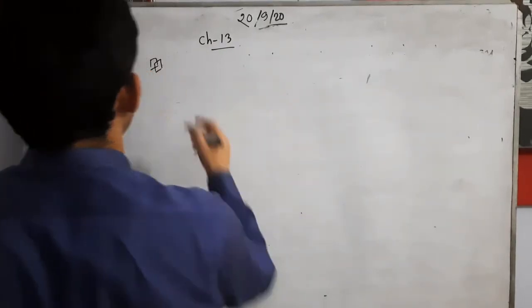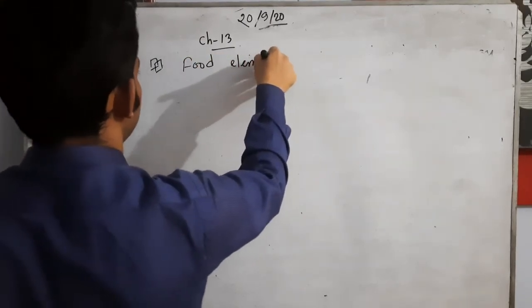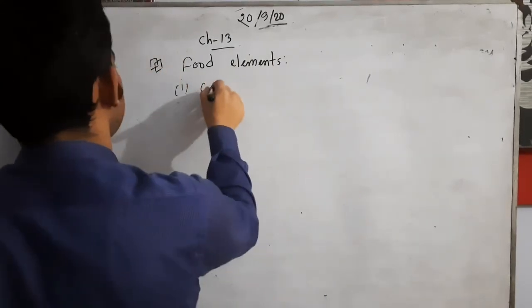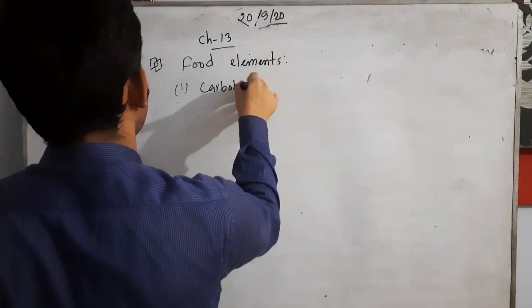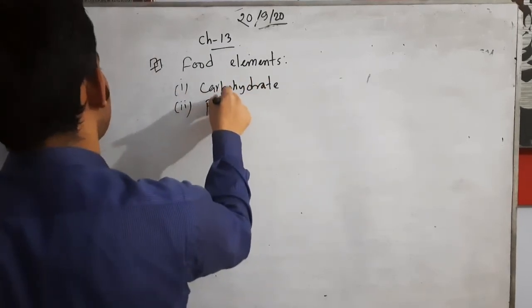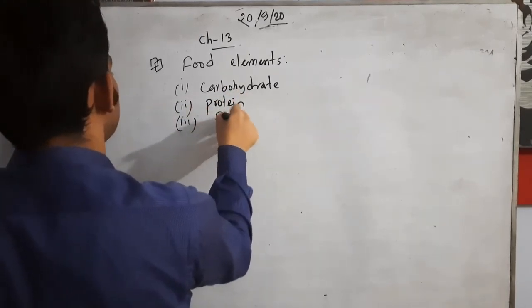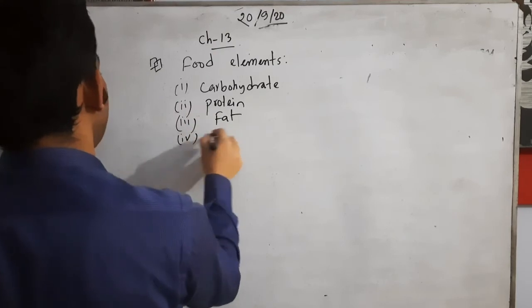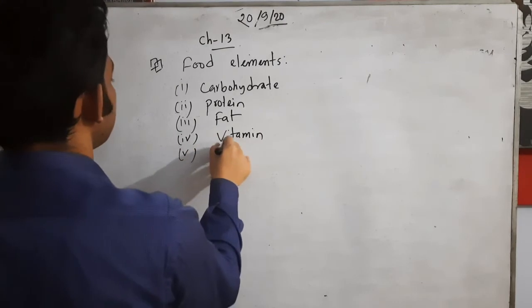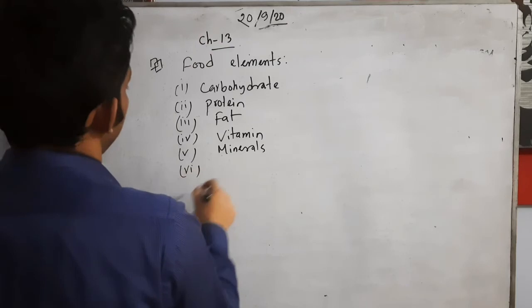Food elements, that means the nutrition: carbohydrate, protein, fat, vitamin, minerals, and we can say water.